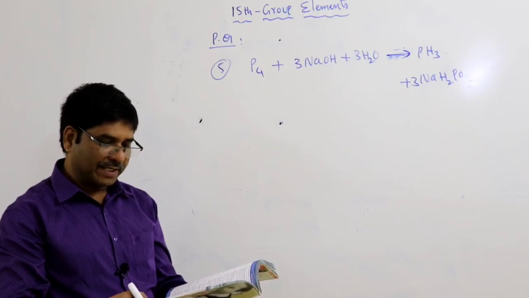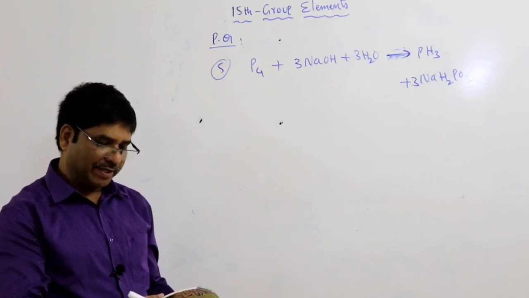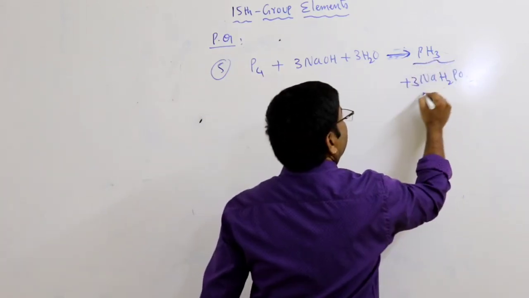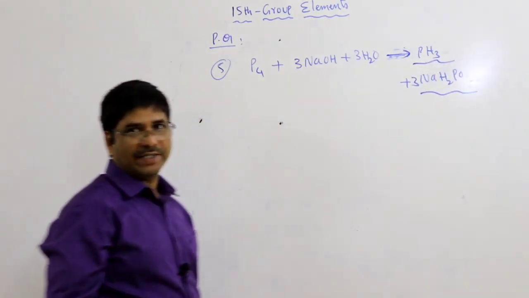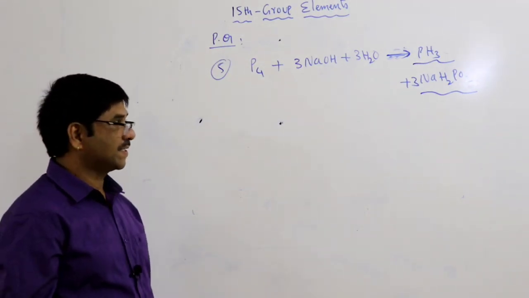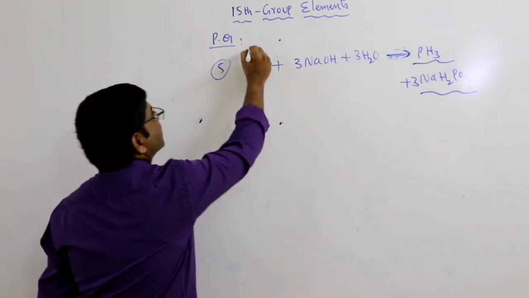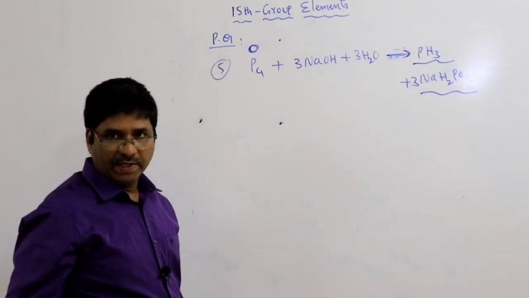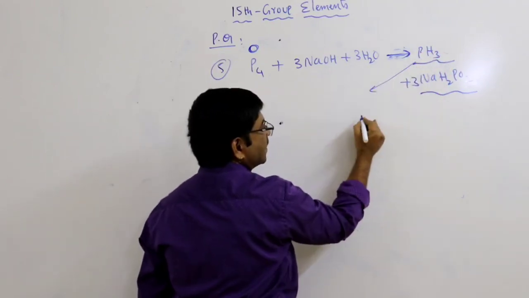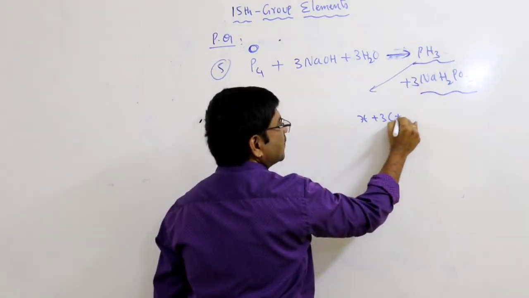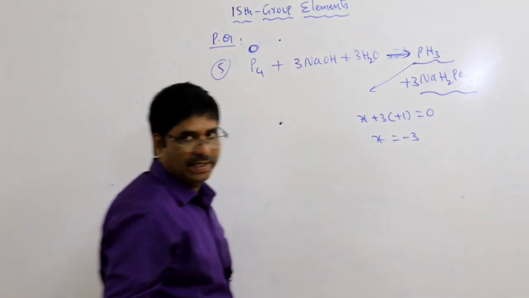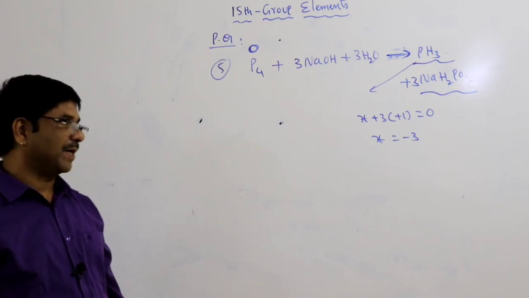What is the phosphorus oxidation number in phosphine and the other compound? In white phosphorus, the oxidation number is 0. Here in phosphine, phosphorus X plus 3 into hydrogen plus 1 is equal to 0, so X is equal to minus 3. So in phosphine, minus 3 is possible.